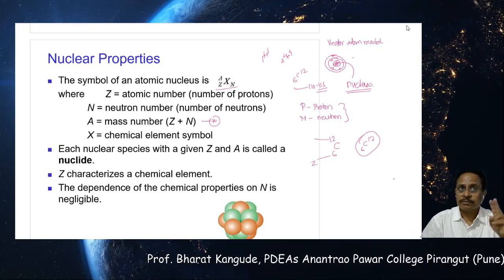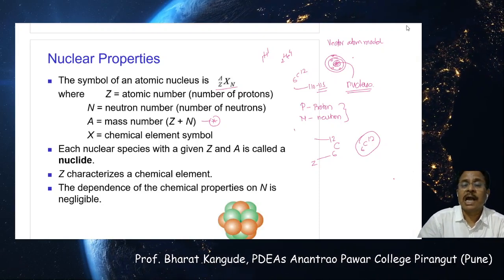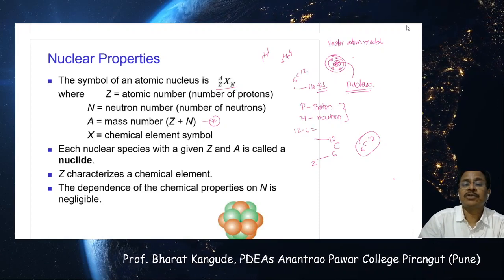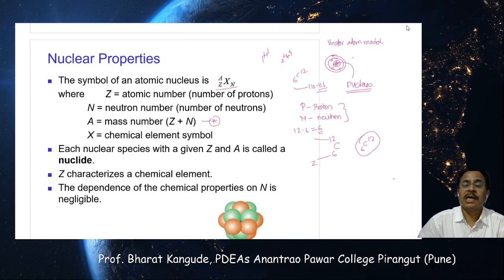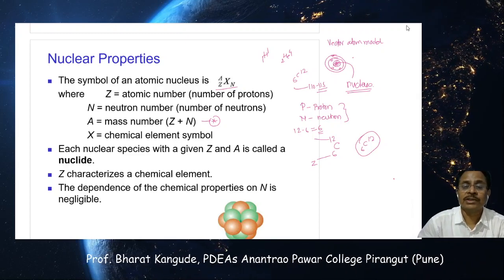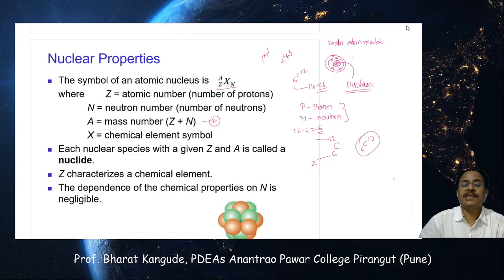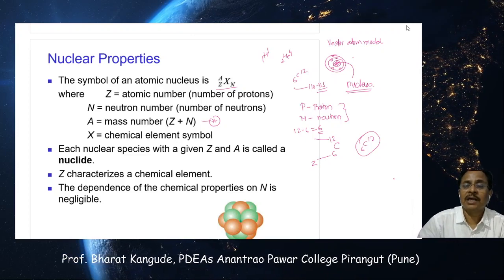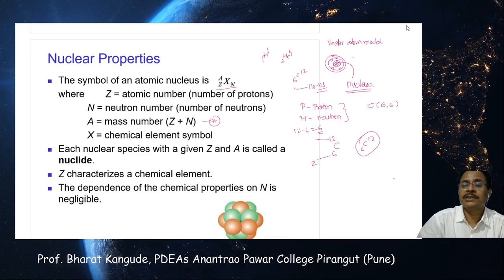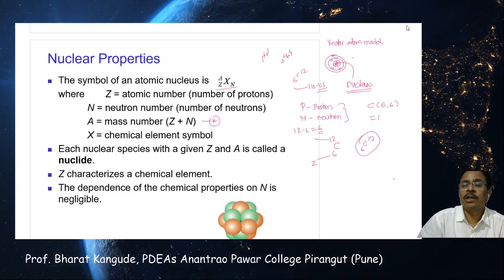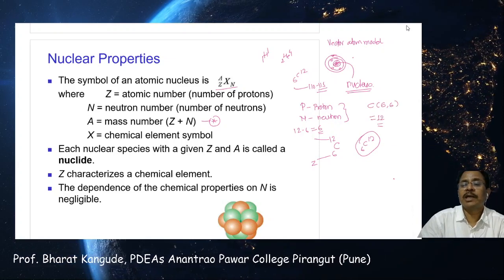Therefore 12 minus 6 comes to be 6. So when there are 6 protons and 12 nucleons, 6 neutrons are contained by it. Carbon contains 6 protons and 6 neutrons, and thereby the total number of nucleons contained by carbon is exactly 12.